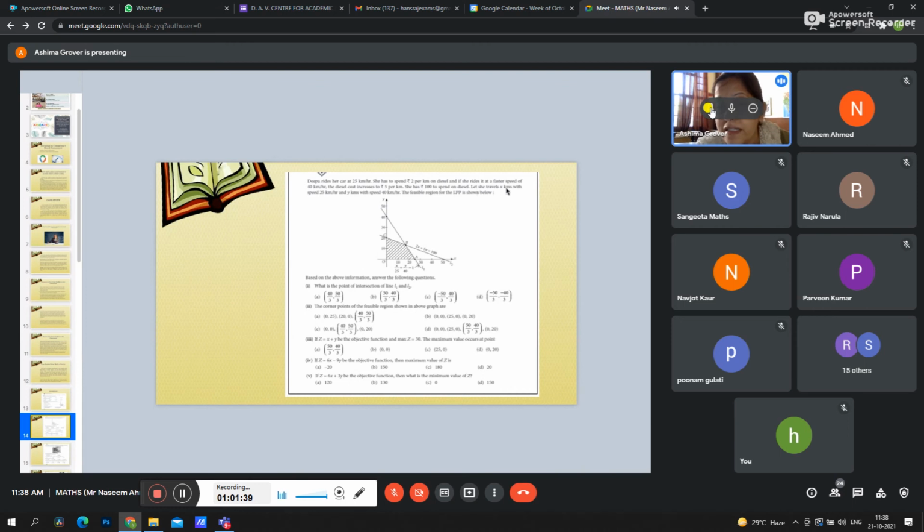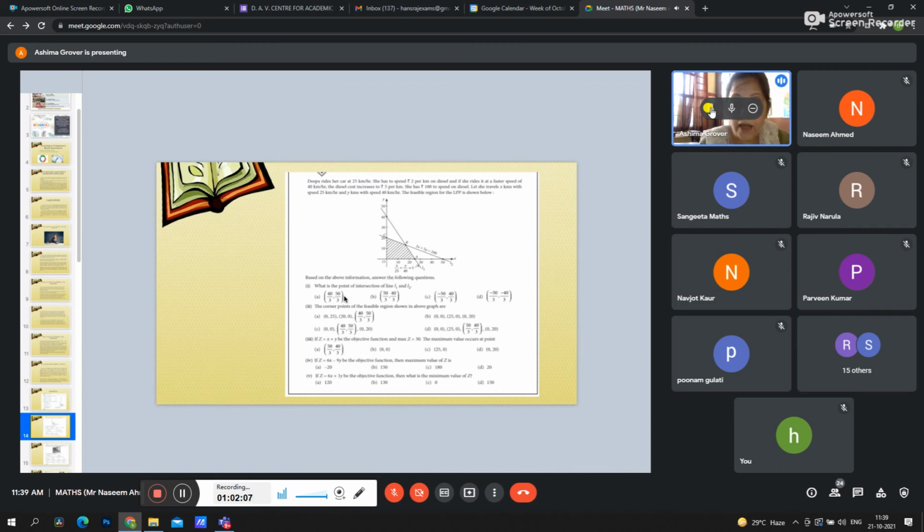Now let she travels X kilometers with the speed of 25 km per hour and Y kilometers with the speed of 40 km per hour. The feasible region for this, because already here two inequalities are given. So earlier it was difficult to find out the inequality. Now it's very easy because inequalities are given, so they can easily find out the values. I think there should not be any problem for the students in these types of questions.